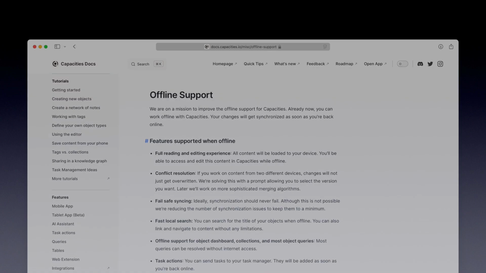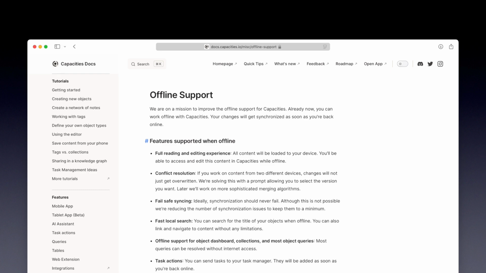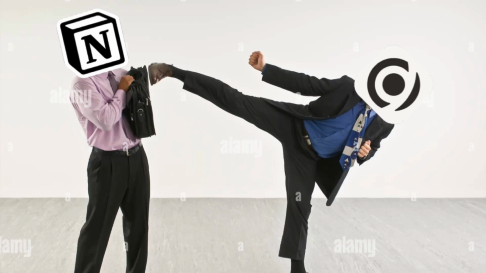And now that Capacities has a real offline mode, I think competition between it and Anytype will be heating up a little, so I think comparison like this is really important. Both of these apps have a decent following, and now it's time for them to reckon with each other. Whoever comes out on top has the chance to challenge Notion, so whatever happens in the next few years is really going to be important for the outlook of productivity apps.